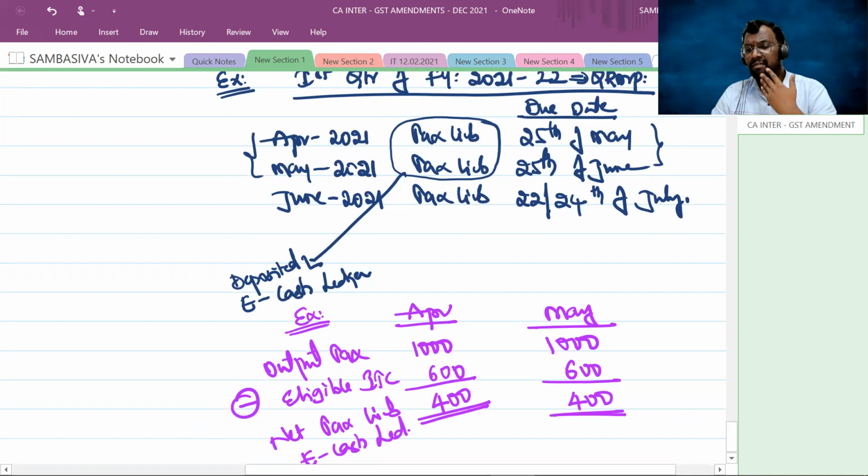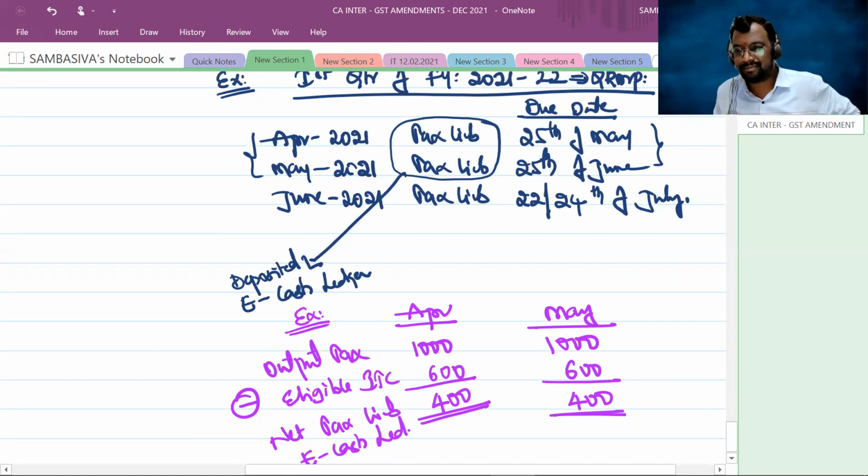So then what about the June month? You will take into consideration the turnover of that entire quarter, your entire output tax liability. For the amount you have deposited into your electronic cash ledger, that amount will be debited against your output tax liability. Accordingly, the net balance you need to pay.